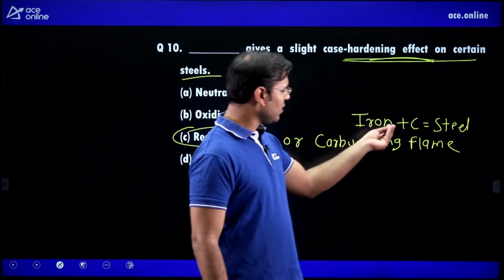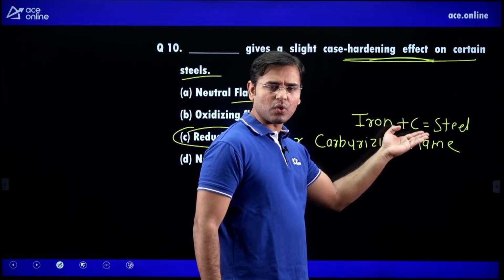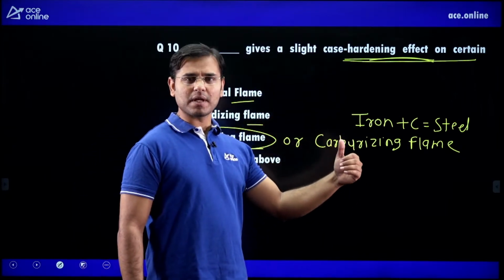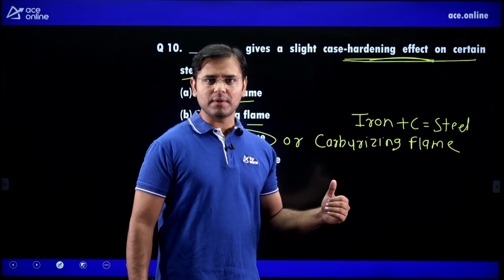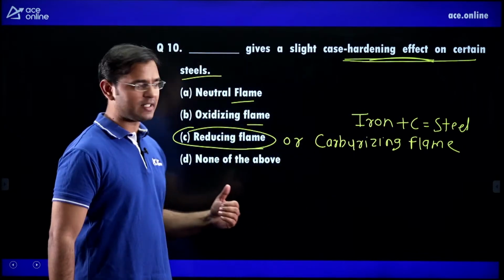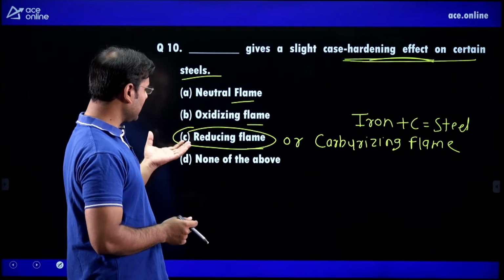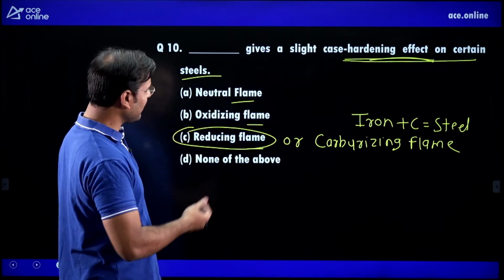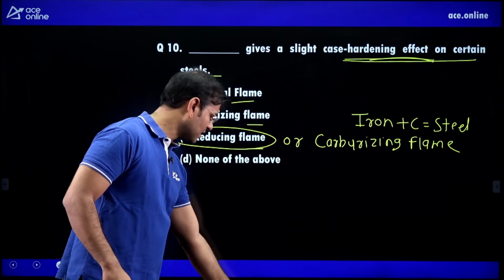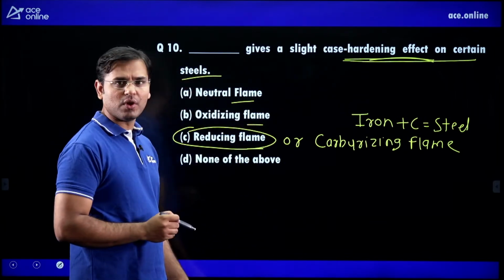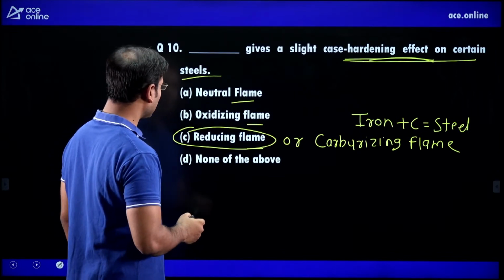When a small quantity of carbon is added to iron, we get low carbon steel. If we add more carbon, then medium carbon steel. If we add more carbon, it will be high carbon steel. Right? So if we use the reducing or carburizing flame, we can get the case hardening effect, because here the quantity of carbon is more, and that is very important.